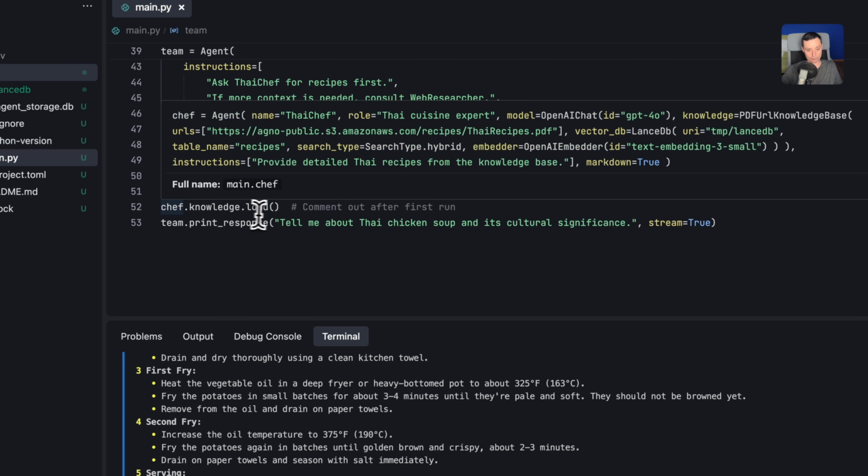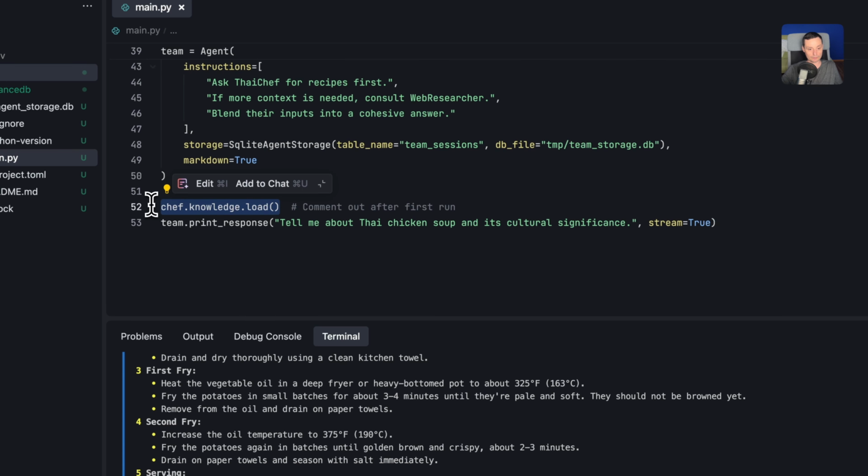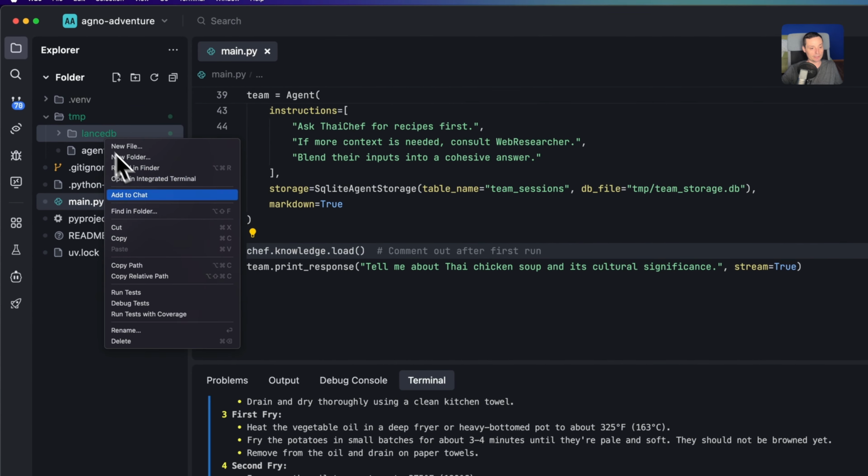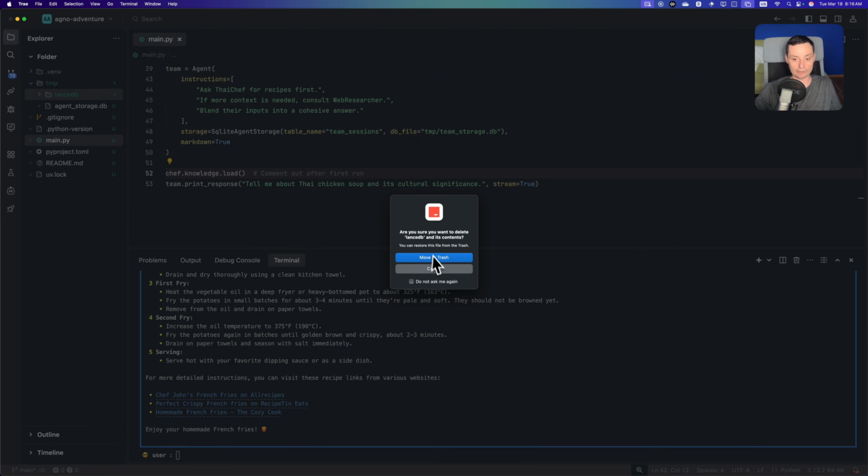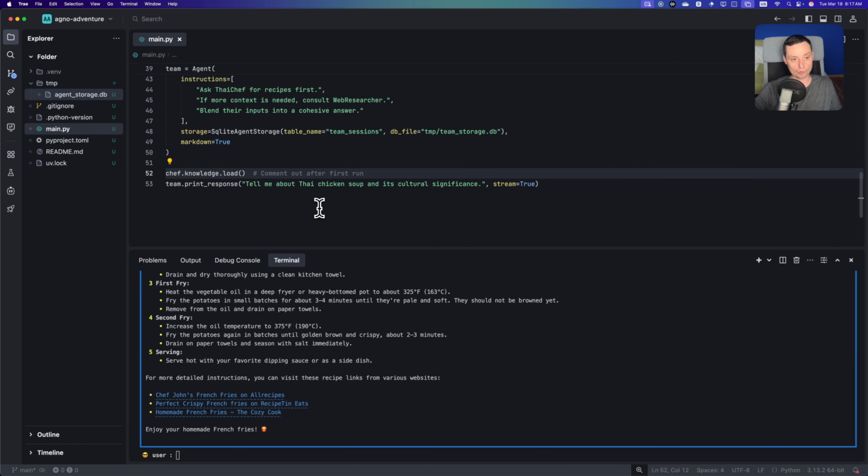And in here you have the options to load everything. And in here you have the questions that we're going to ask. So basically right now you have the option to load it on the first run. If you run it a second time, you can comment this out. Let me delete this to not have anything in there, so the knowledge is created again with all of this specification. And in here we have the message: tell me about Thai chicken soup and its cultural significance.